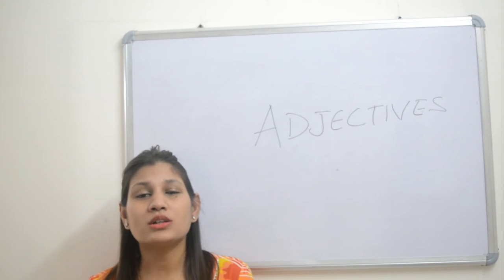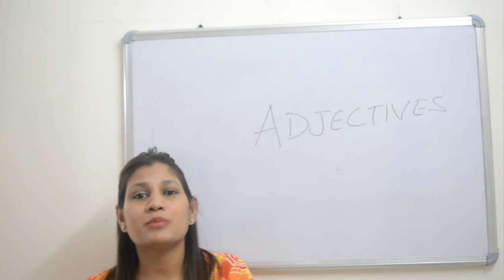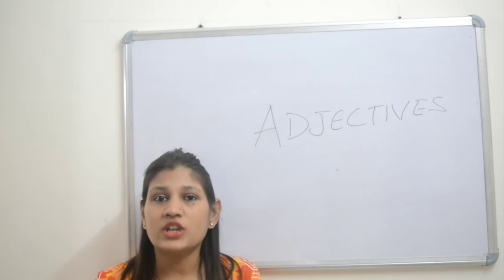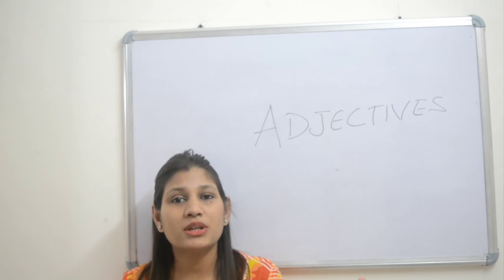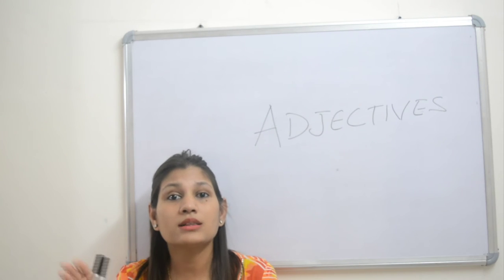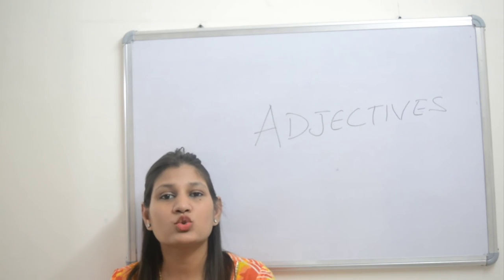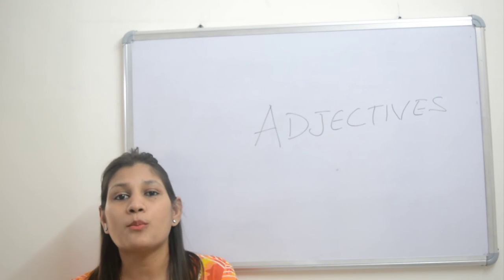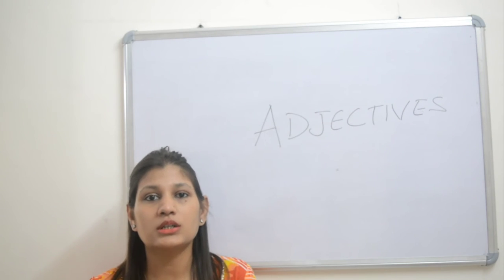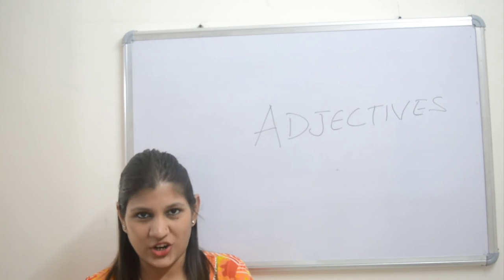So in Spanish we know all the words are gendered. For example, they have the genders, feminine and masculine. So even the adjectives are gendered. For feminine and masculine, the adjectives change. For example, alto is for masculine and alta is for feminine. So it changes with respect to the genders and with respect to the numbers. If it is singular, there would be a singular adjective, and if the nouns are plural, there would be plural adjectives.